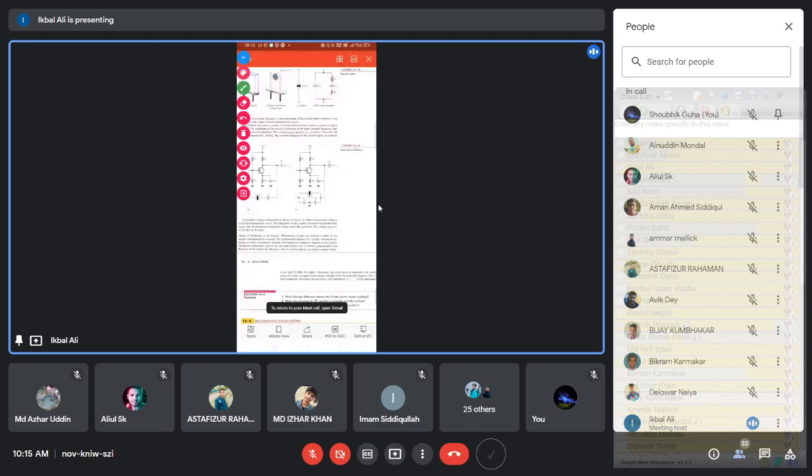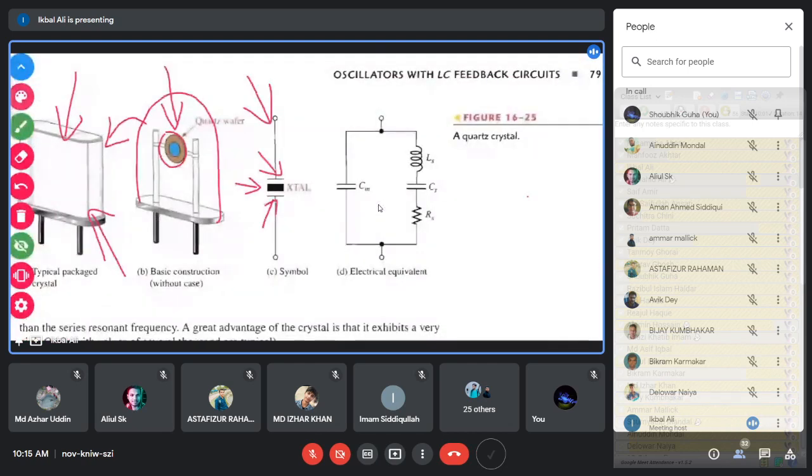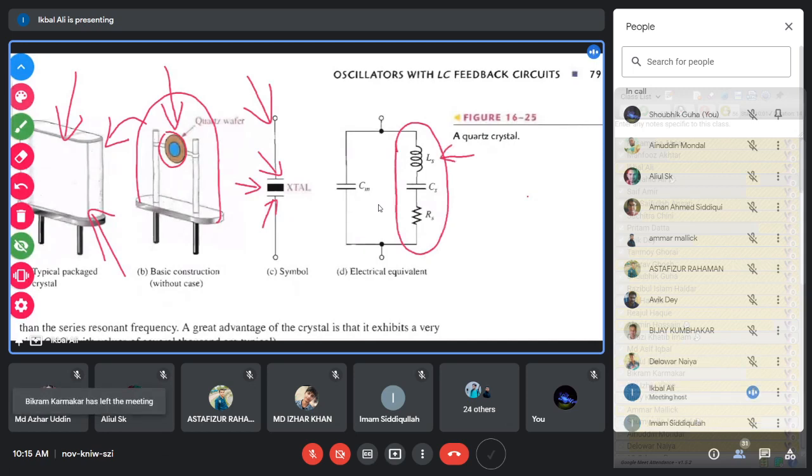Just to see what the equivalent circuit of the crystal is, we again discuss that the equivalent circuit of the crystal is like this. This portion of the circuit is responsible for the crystal. This is the crystal equivalent circuit, where you have a series inductance Ls, series capacitance Cs, and a series resistance Rs.